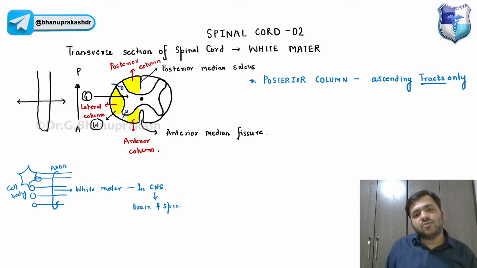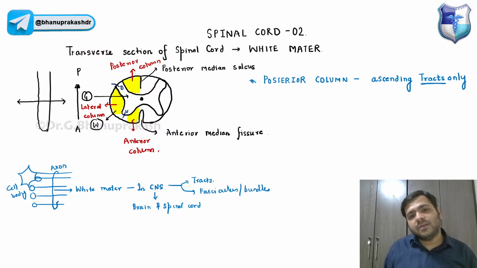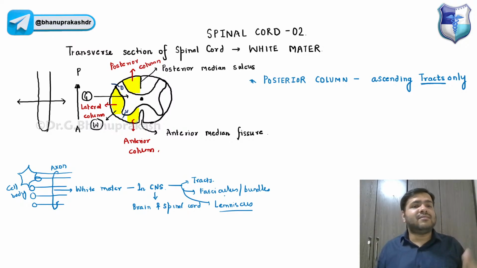I will be coming to the differences. In the brain and spinal cord, it is called tracts, fasciculus or bundles, or in the brain, it is called lemniscus. So that is the tracts, fasciculus, bundles, or lemniscus.